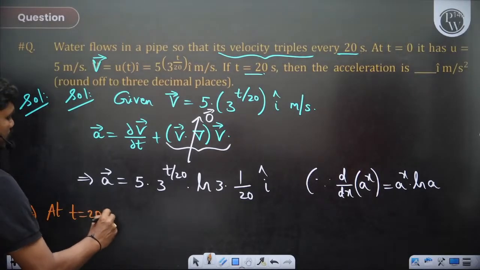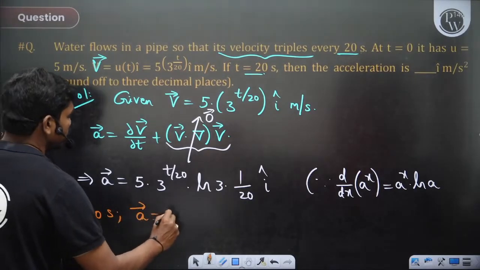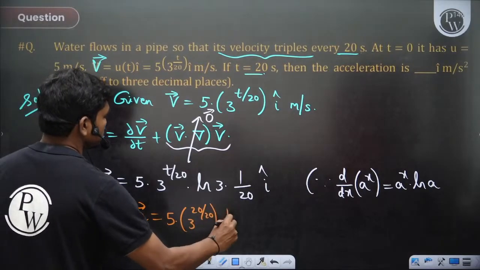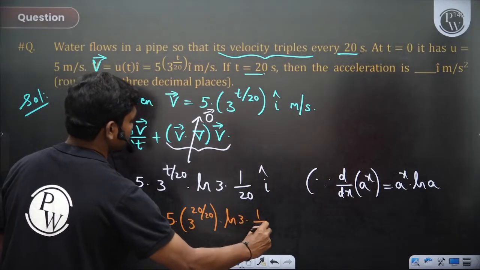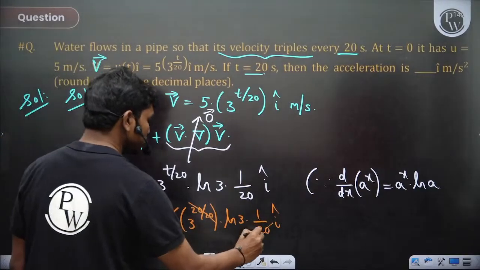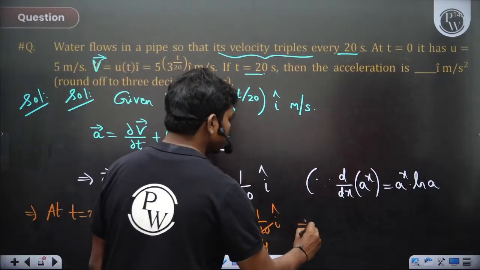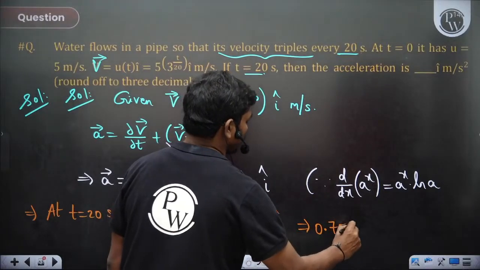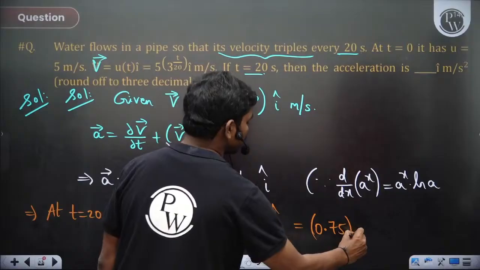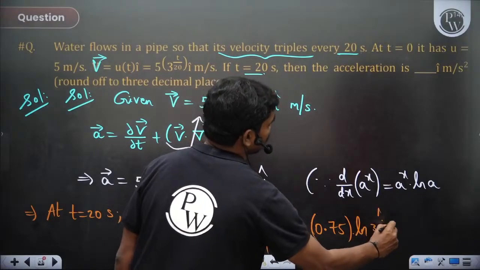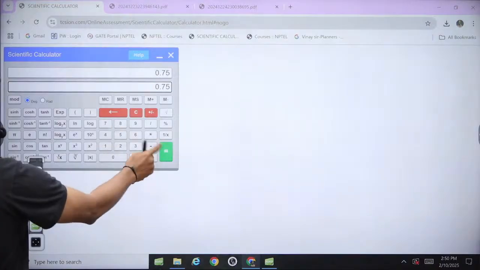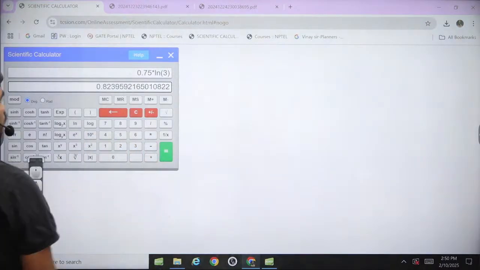So at t equal to 20 seconds, a bar is going to be 5 times 3 power 20 by 20 into ln 3 into 1 by 20 i cap. So 5 times 3 is 15 and 15 by 20 gives you 0.75 into ln 3 i cap. So what is this value? 0.75 into ln 3 is 0.8239.